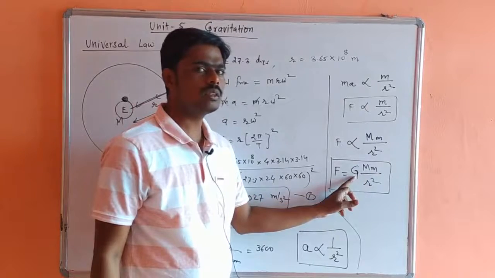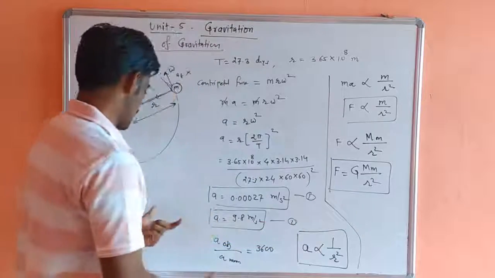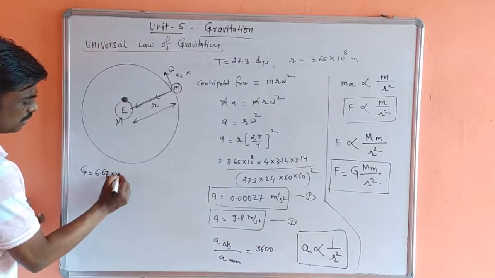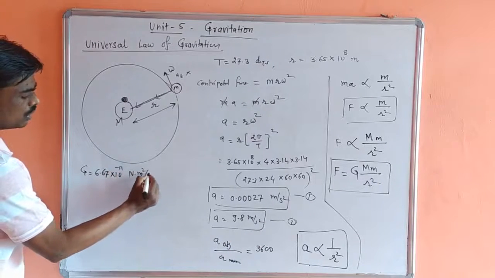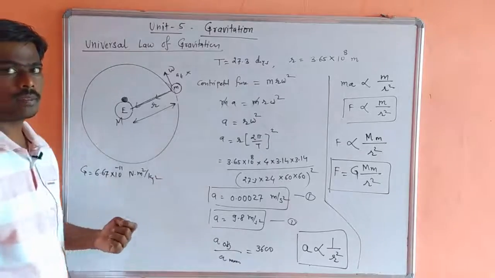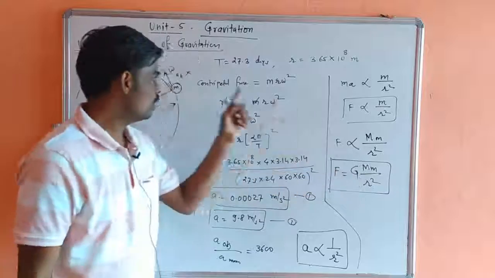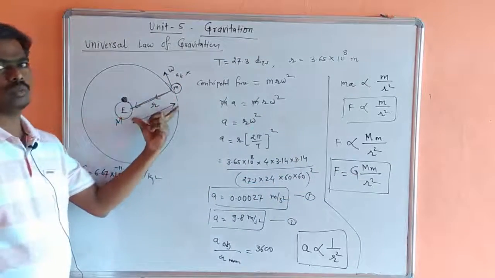This is a very, very important formula. This capital G is the universal gravitational constant, and its value is 6.67 into 10 raised to power minus 11. The unit is Newton meter square per kg square. Capital M is the mass of the earth, small m is the mass of the moon, and r is the distance between the earth and moon.